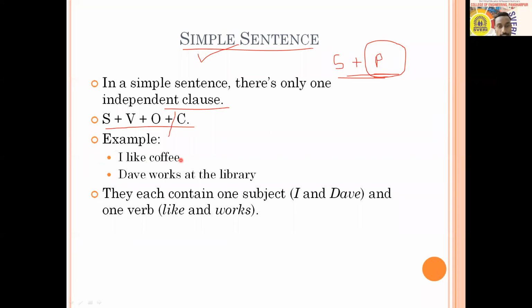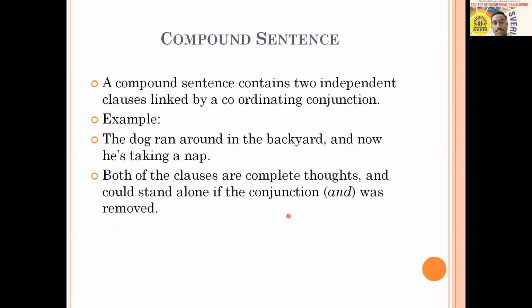I like coffee. This is a simple sentence. Why is it simple? Because there is just one subject and one predicate. You can see the structure here: subject, verb, object. Or here, Dave works at the library. Here also we see a subject and a verb, and there is only one clause. The subject is the pronoun I in the first case, and Dave in the second. The verb is like in the first case, and works in the second. So this is a simple sentence. It is quite simple. We need not think much of it. You'll see that many sentences are simple sentences.